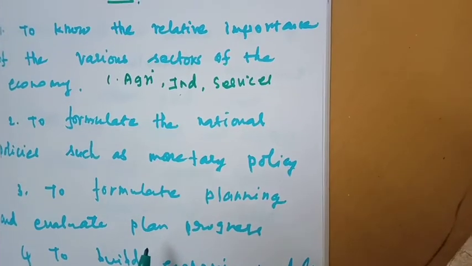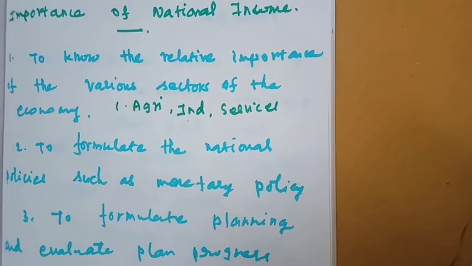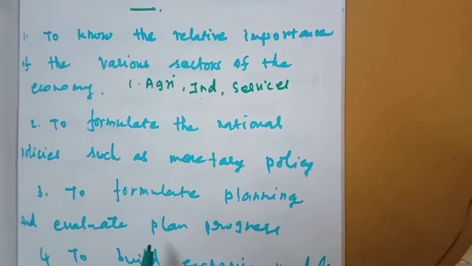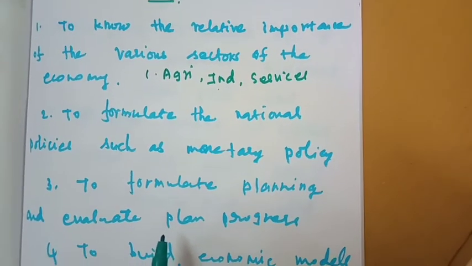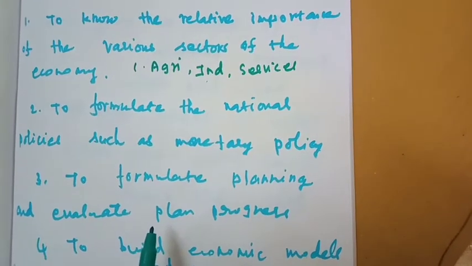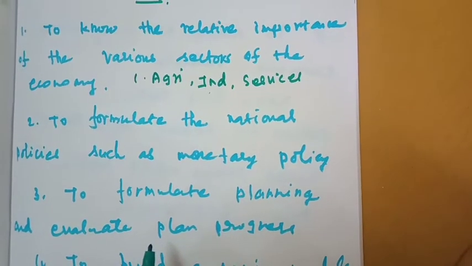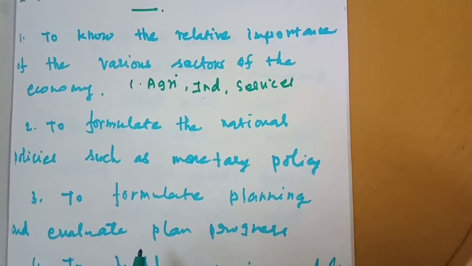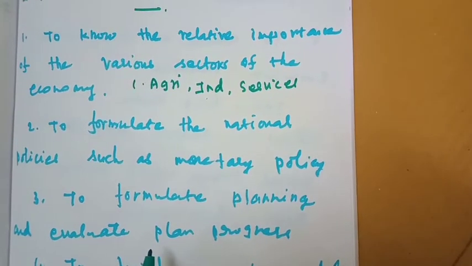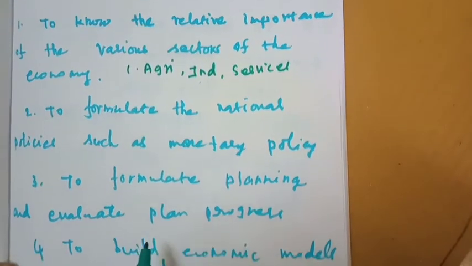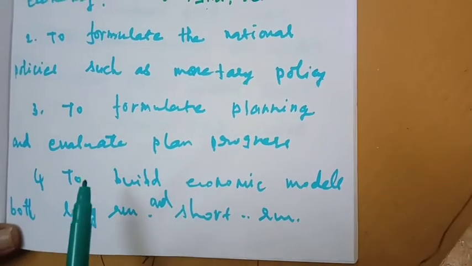Based on the national income, we formulate new plans for the next 10 or 15 years, and based on the national income of the last 10 years, we evaluate how the plan has worked out over the last 5 years or 2 years. So it is a very important need for national income calculation.